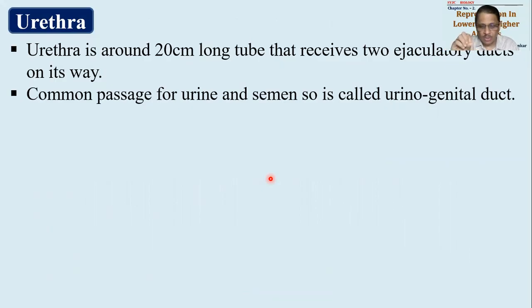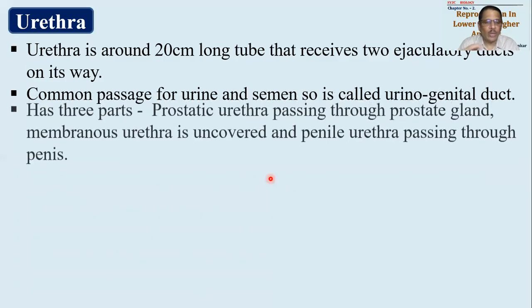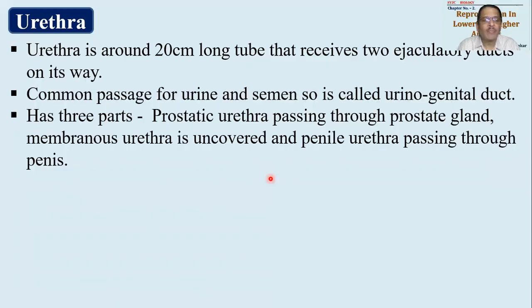So in case of males, after puberty, sperms or semen will be made to pass through the urethra, and so it is commonly called the urinogenital duct. Why urinogenital? Because urinary fluid and genital fluid will be made to pass through this. This urethra will be divided into three parts.